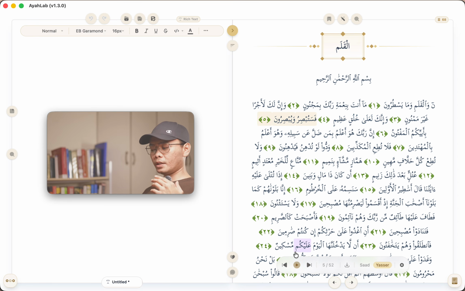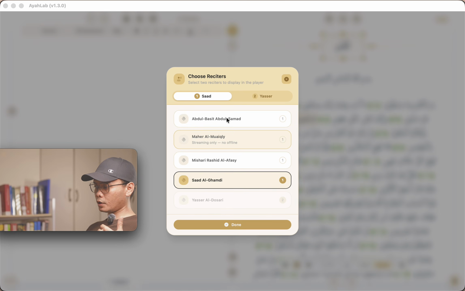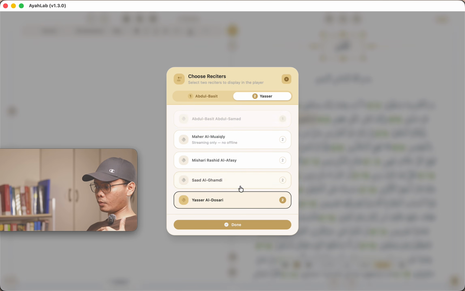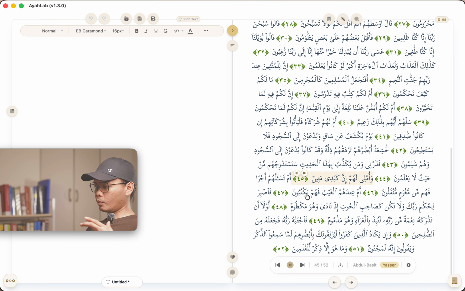So as you can see, now I can switch between those 2 reciters, and now it works, right? And of course, I can change them again if I want to. Let's say, assuming I go with Abdul Basit as my number 1, and then Yasser as my number 2. Then I can click that, and then I can just go here and click play.